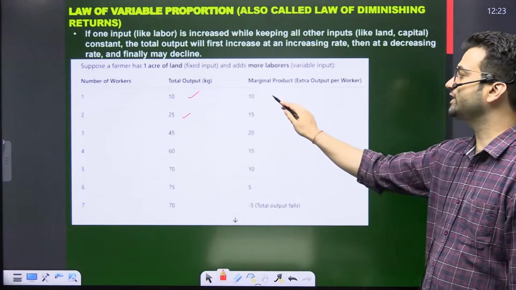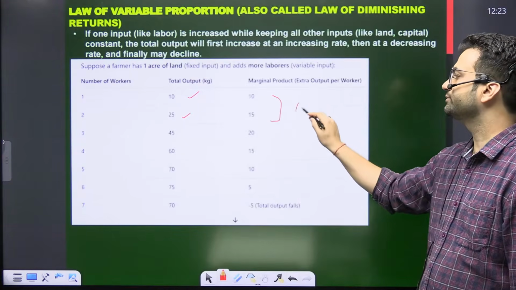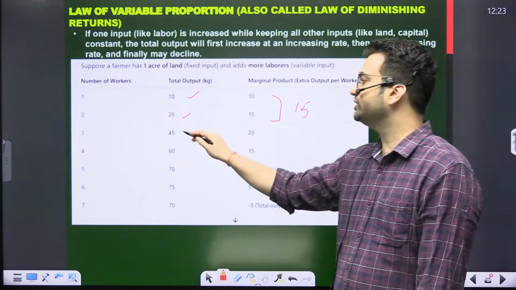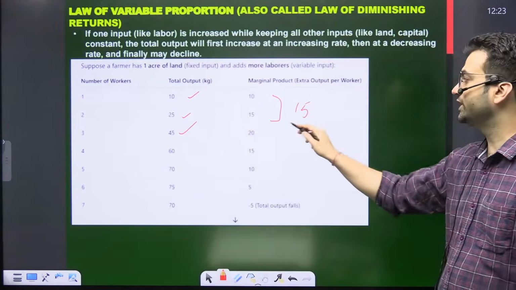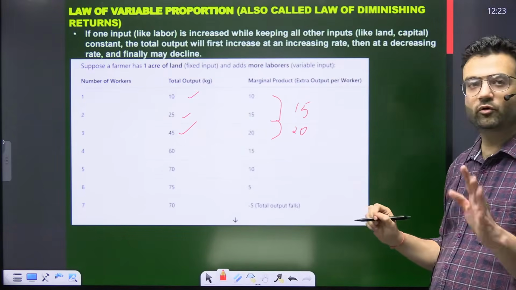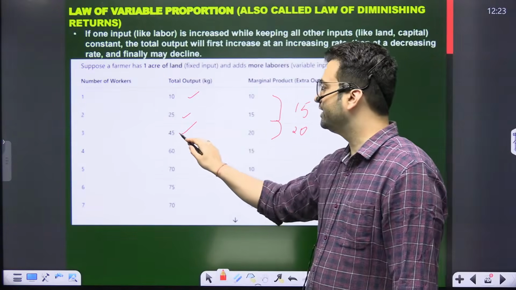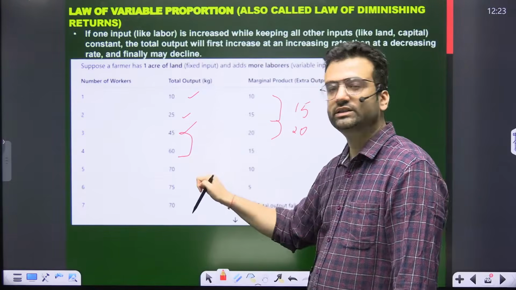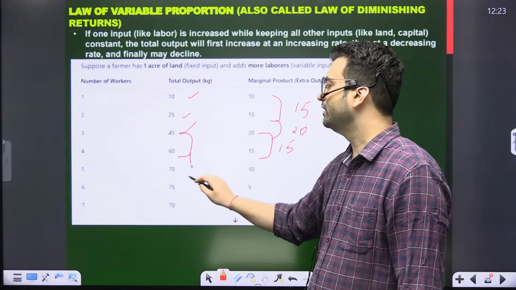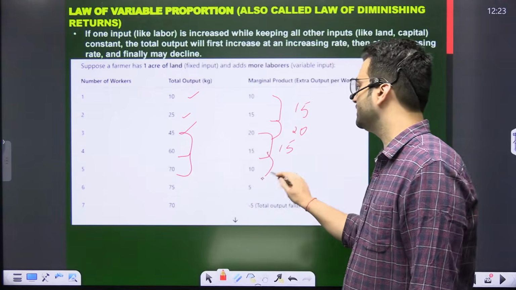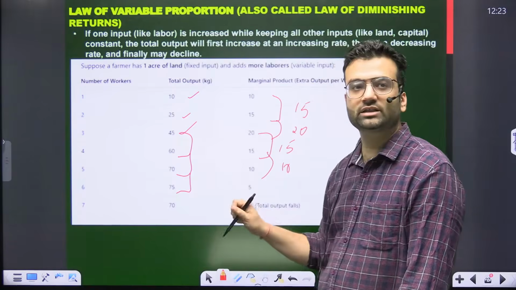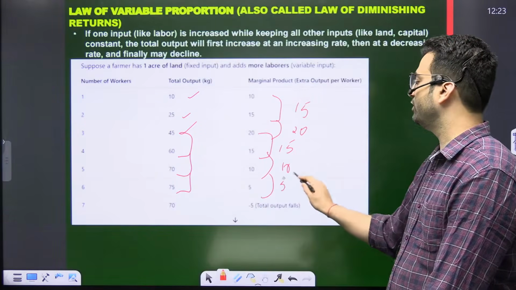So there is a change of 15. Now I hired a third worker. Output increased to 45, so the change is now 20. Now I hired a fourth. It increased to 60, but the marginal productivity falls to 15. Now I hired a fifth one. Productivity increases, but the change is only 10. Now I hired a sixth. Productivity increases, but marginal productivity falls by 5.